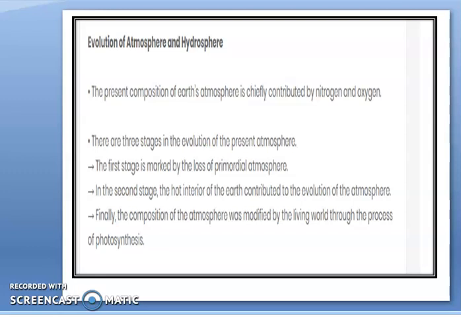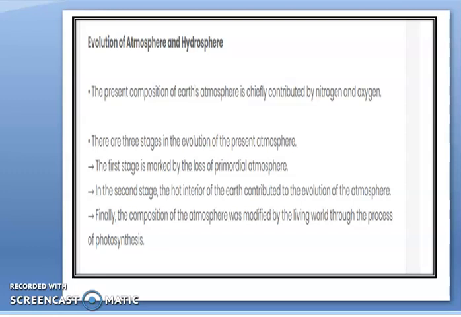We know all the inner planets, like Mars and Earth, are near the sun. So due to the solar wind coming from the sun, the hydrogen and helium gas was stripped off from the Earth's surface.